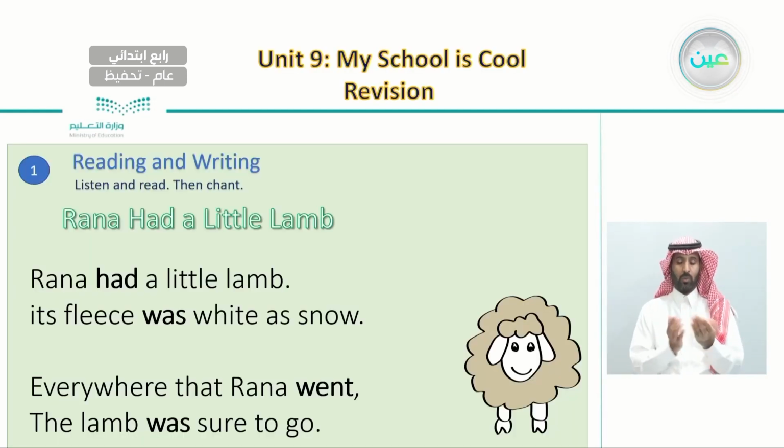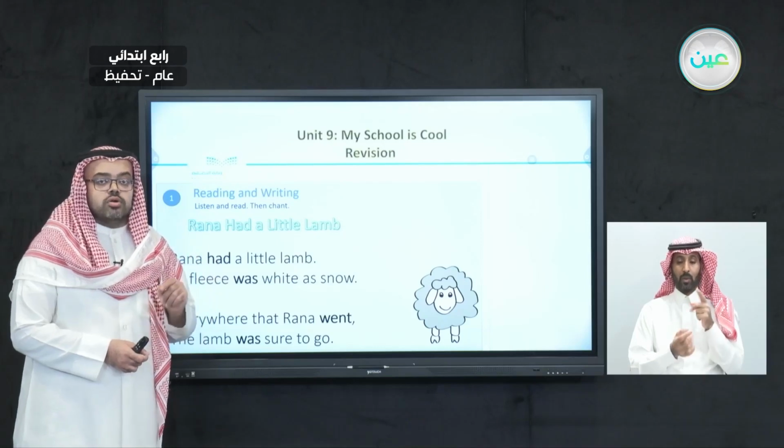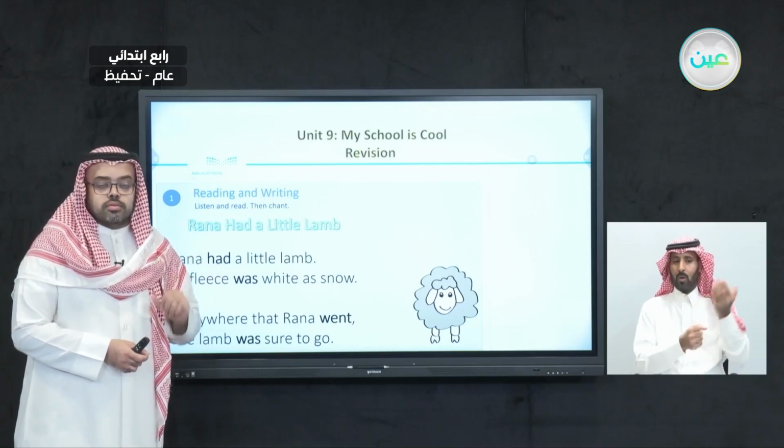Quick revision of our last lesson. In our last lesson, we listened to an interesting chant called Rana Had a Little Lamb, where we listened, we said it, and we also pointed to the words or sentences that have verbs in the past. So let's make another revision of this chant. Let's listen to it and read it together, and then we can highlight all of the verbs that were in the past.